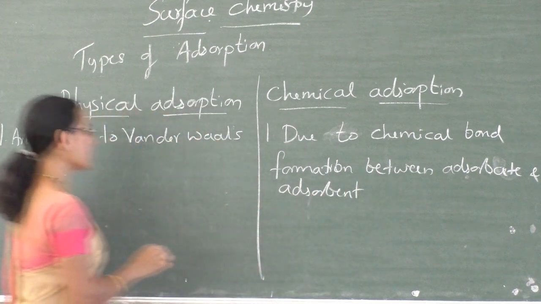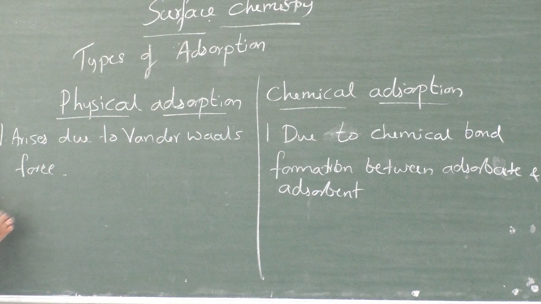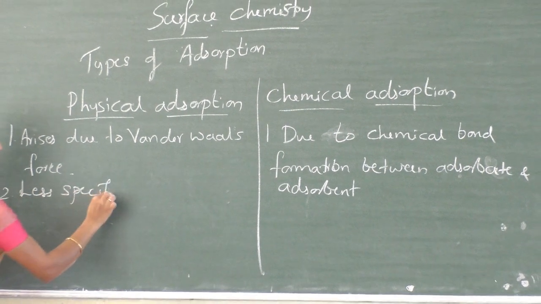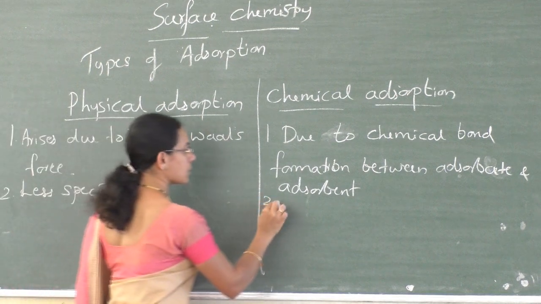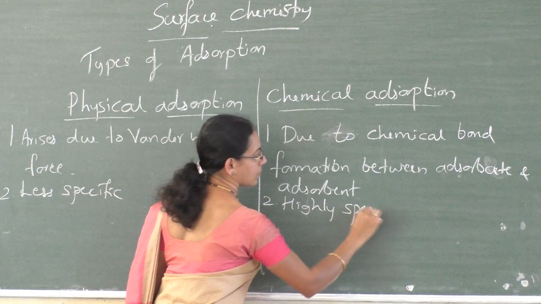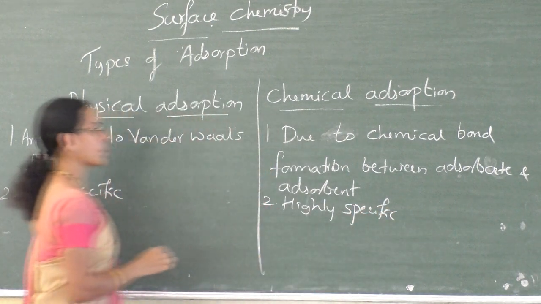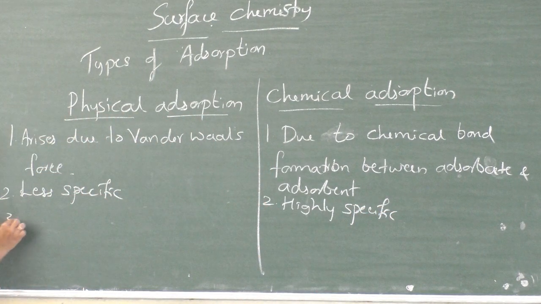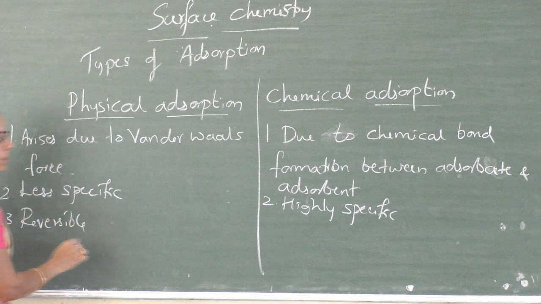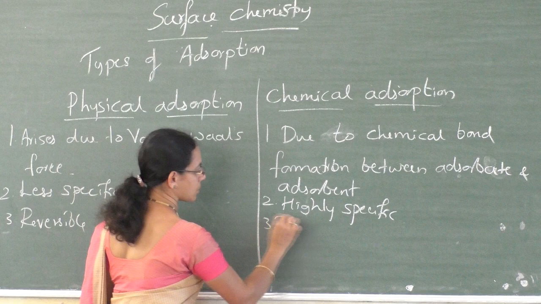This is the first point. Next, the second point: it is less specific, and here it is highly specific. And the third point: it is reversible, and here it is irreversible.